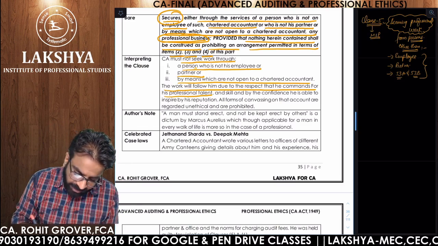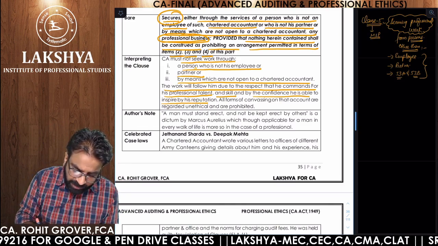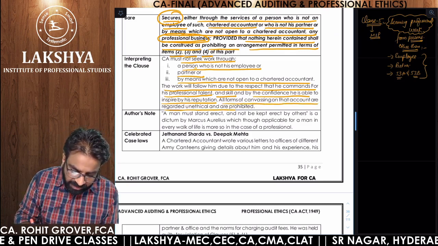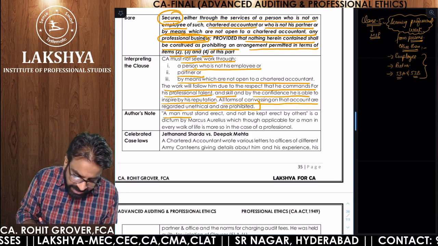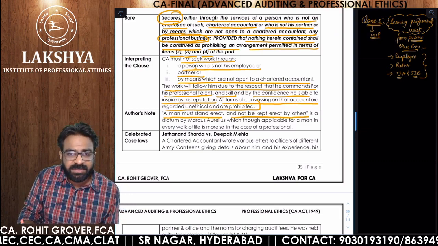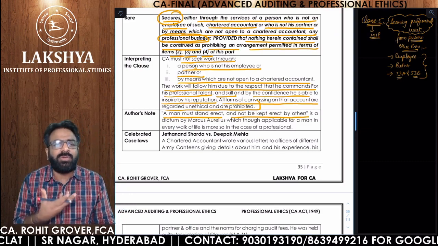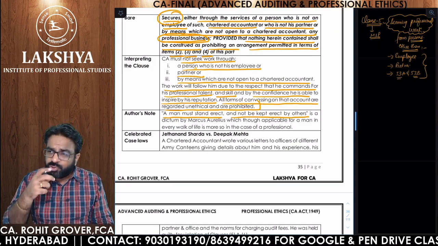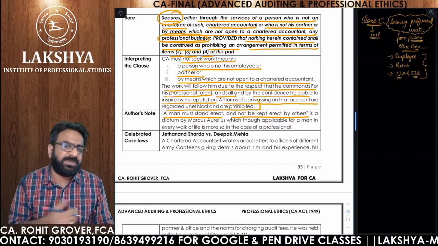All right. Now that doubts your professional talent, skill, and the confidence he is able to inspire by his reputation. All forms of canvassing on that account are regarded unethical and are prohibited. Now, a man must stand erect and not be kept erect by others. You should stand on your own. You should build your reputation on your own in the market, so that people come to you and give you the work. You should not be in such a position that you are begging your work from somebody else.